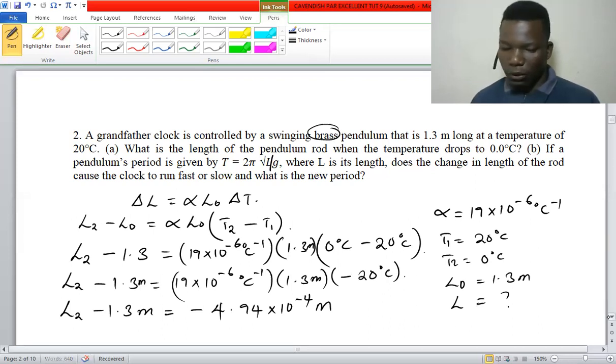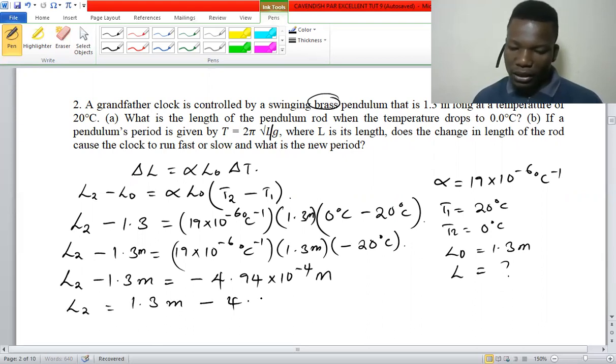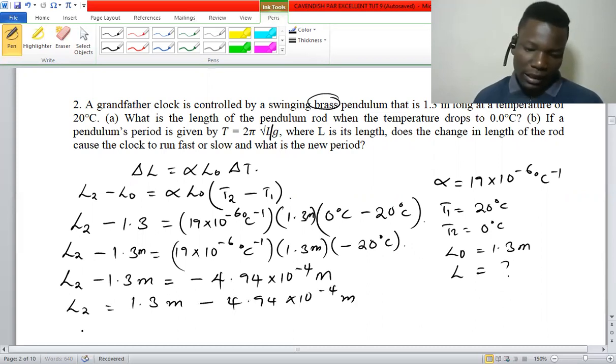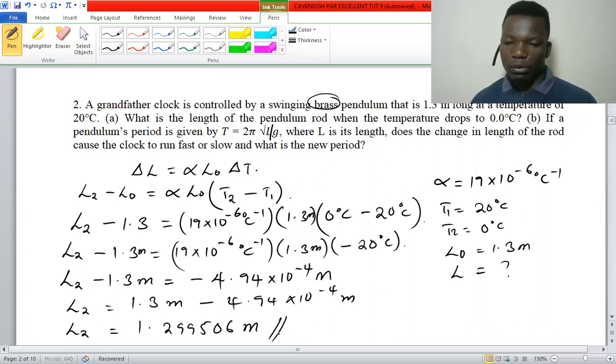So we do a simple evaluation where L2 is going to be 1.3 meters minus 4.94 by 10 to the power negative 4 meters. That gives us 1.299506 meters, and that is going to be the final length.